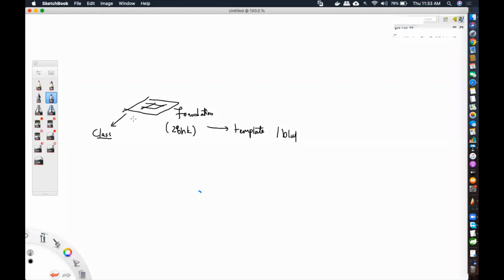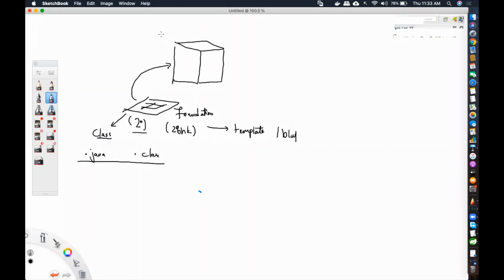Now if I say the class that I created, where is it residing? In secondary memory. You remember the .class file and the .java file, both of them are residing in secondary memory only. We are not talking about dynamic memory yet because we have not started running the .class file. So I created my class. That means I created a template. Now of this particular class, I'm going to create an object. That means I'm going to create the actual building.